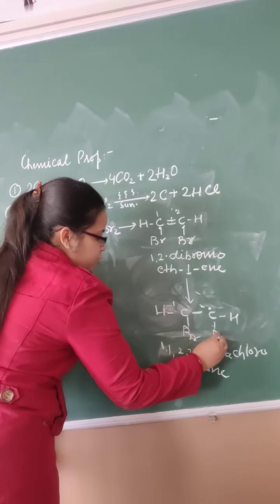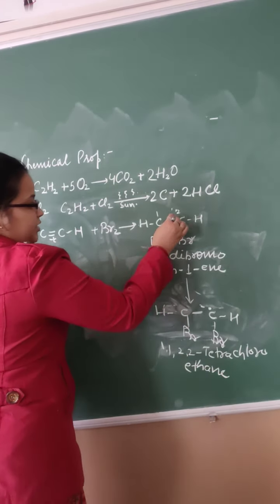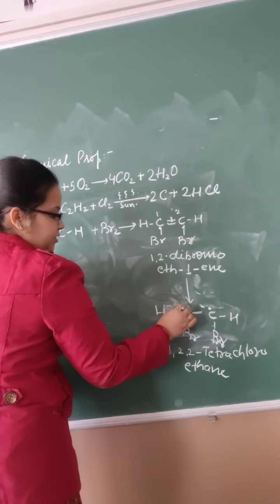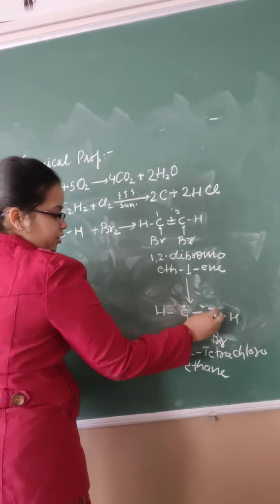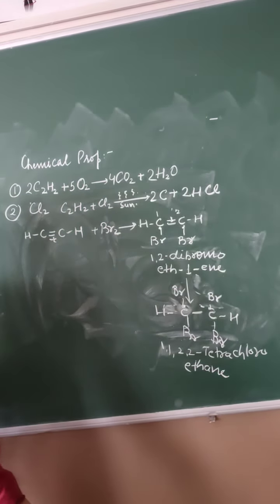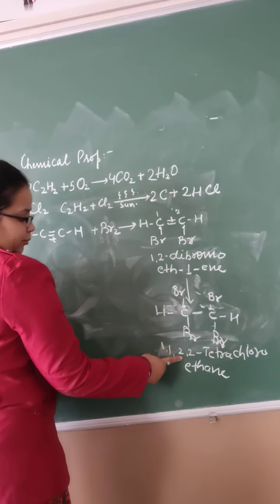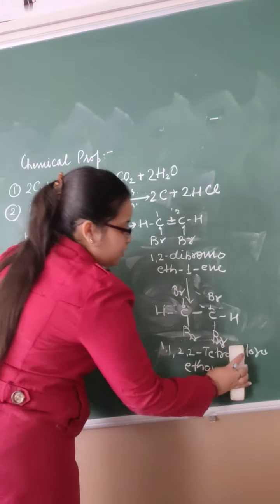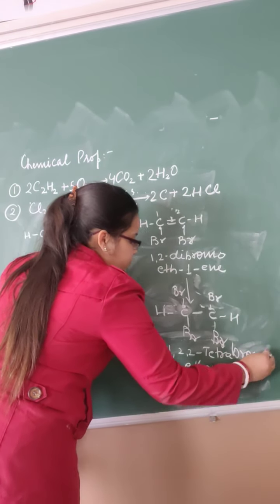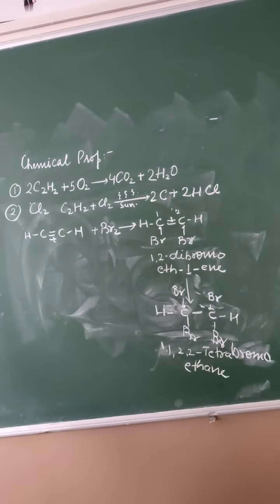Br. Then also Br. Now from here again this bond is going to break. Then one valency here free, one electron here free. So here one bromine will add, and here one bromine will add. Right? So 1, 1, 2, 2 tetrabromo. Bromine is there, that is tetra, bromoethane. Tetrabromoethane. And same with iodine. Now what are the uses?